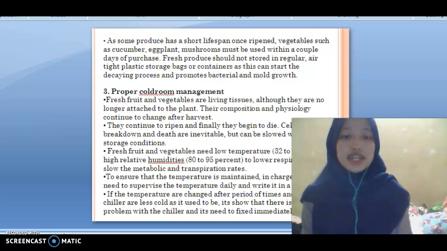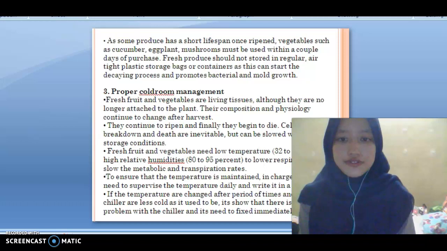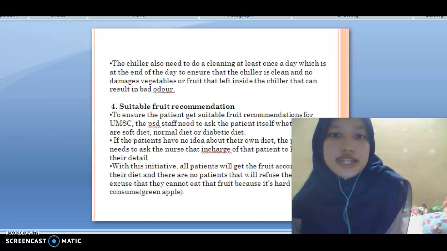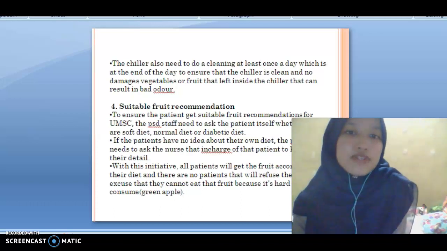If the temperature changes after a period of time and the chiller is less cool than it used to be, it shows that there is some problem with the chiller and it needs to be fixed immediately. The chiller also needs to be cleaned at least once a day, which is at the end of the day. Fourth is suitable fruit recommendation.